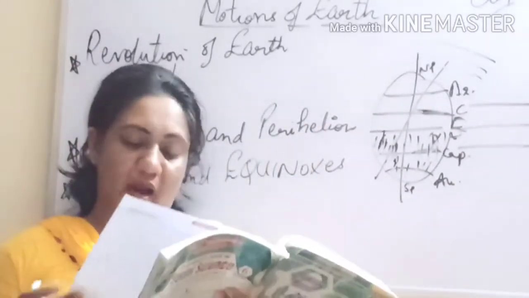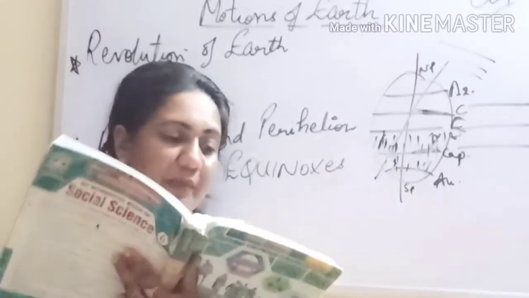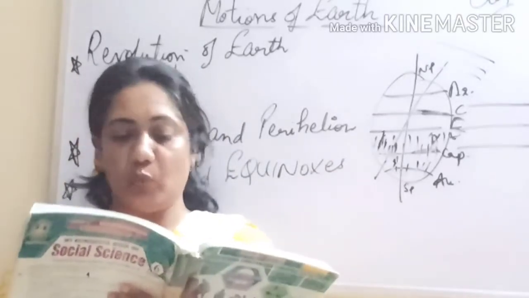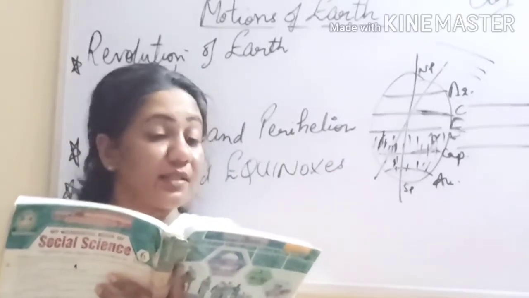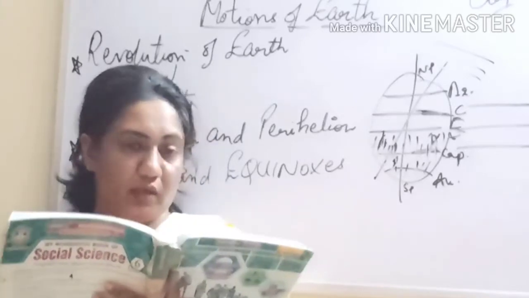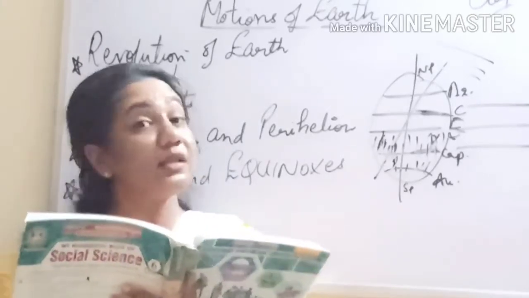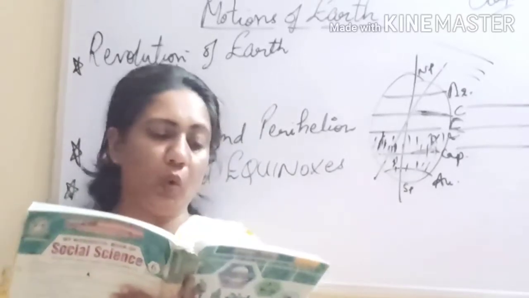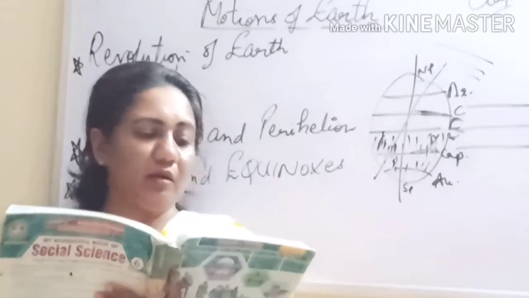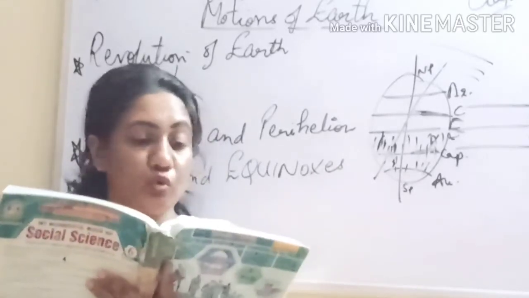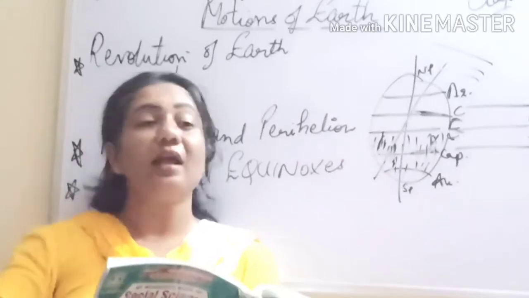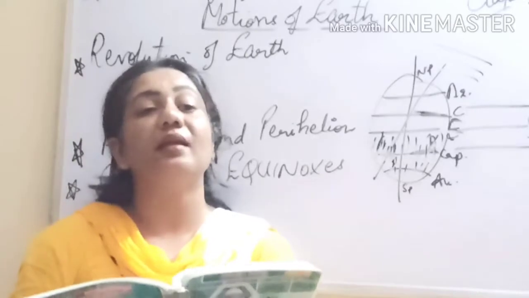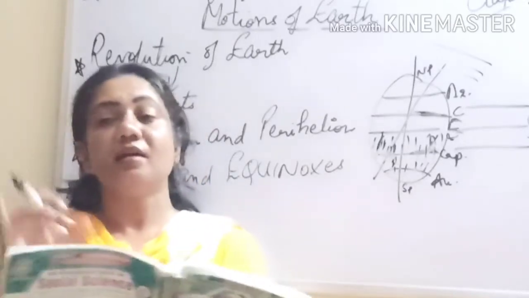So I hope you have understood this chapter. Then we have some multiple choice questions and fill in the blanks along with true and false. So let's come to bookwork now. The longest day in the southern hemisphere occurs on, is it 24th of November? No. It is on 22nd of December or 14th of June. The longest day in the southern hemisphere, as we have done, is on 22nd of December, when there is summer solstice in the southern hemisphere.